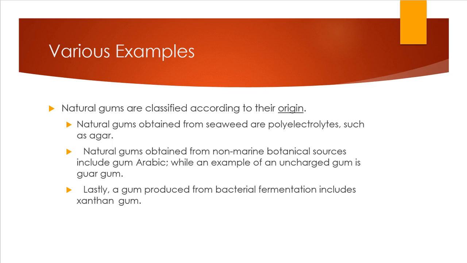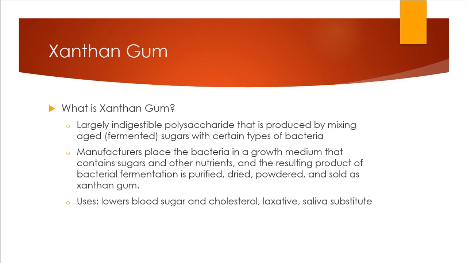The second category are natural gums obtained from non-marine botanical sources, and these are going to include your gum arabic, while another example of an uncharged gum from a non-marine botanical source is going to be your guar gum. And lastly, you can have gum produced from a bacterial fermentation process, and this is going to be your xanthan gum.